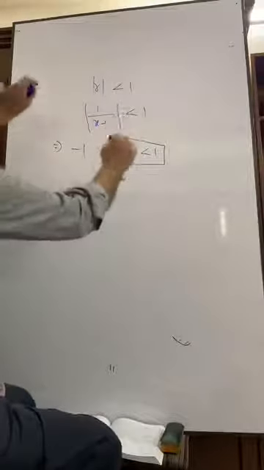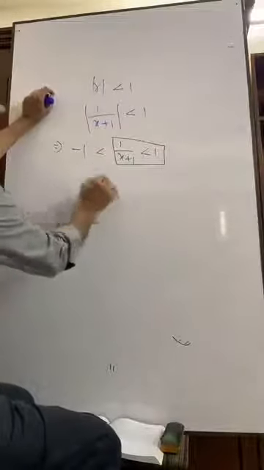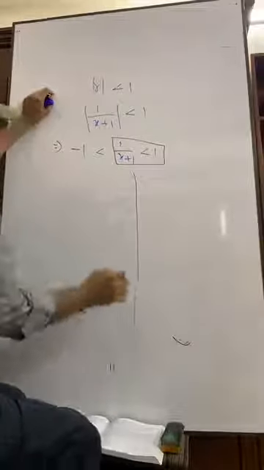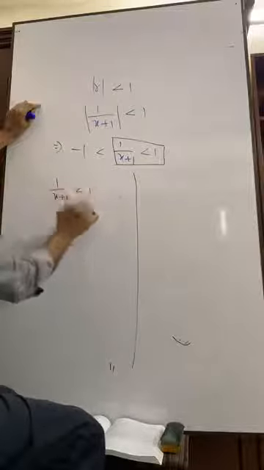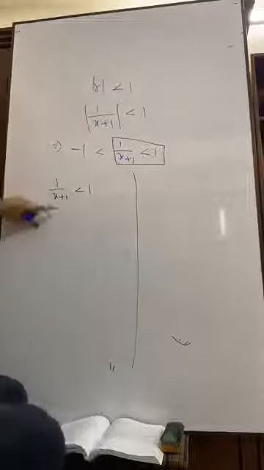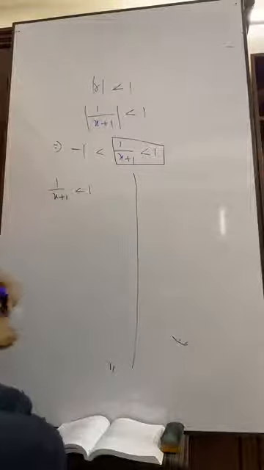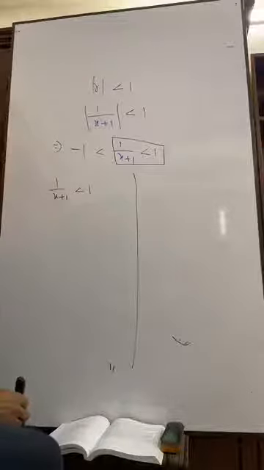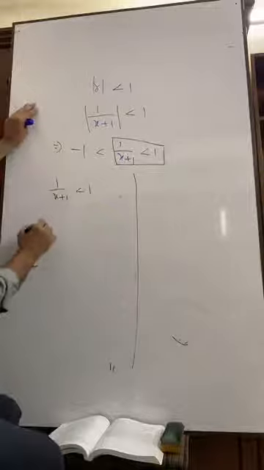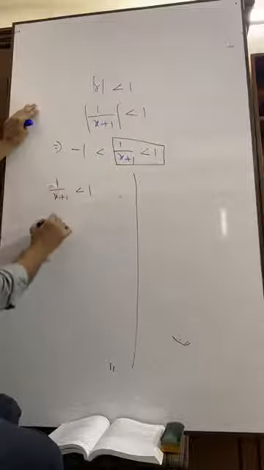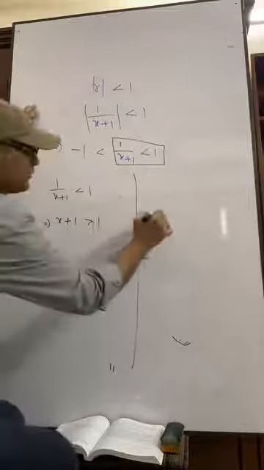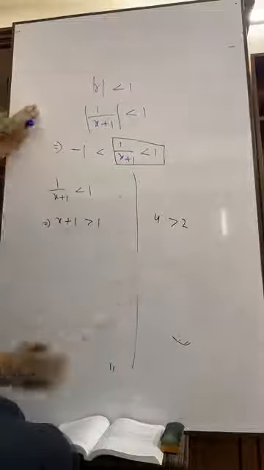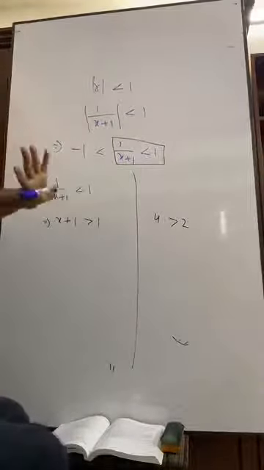There are two parts here, okay? You write down: 1 by x plus 1 is less than 1, okay? Now we'll go for invertendo. We'll inverse it. If we inverse it, that means x plus 1 is greater than 1. Suppose 4 is greater than 2. I am giving you an example.